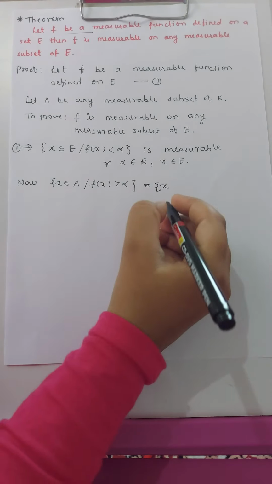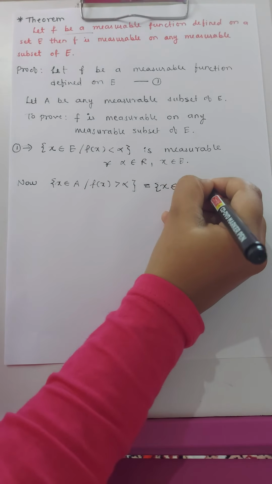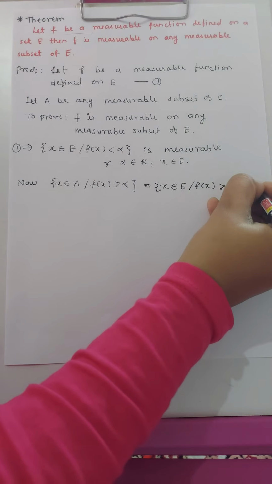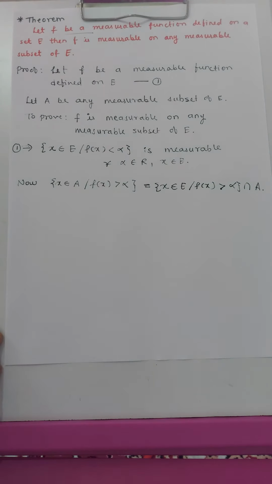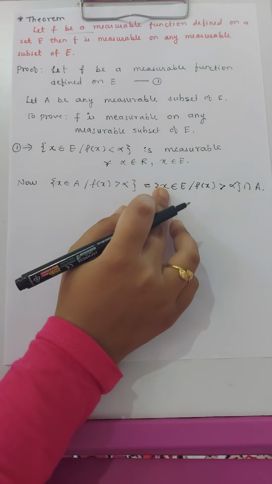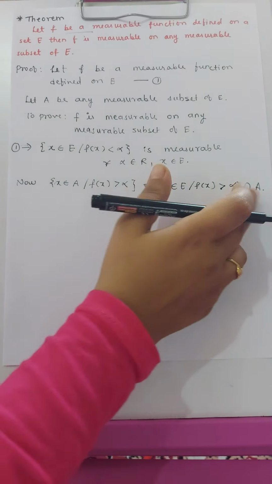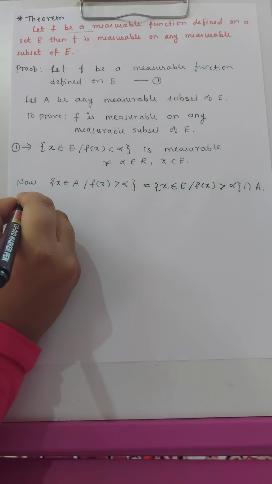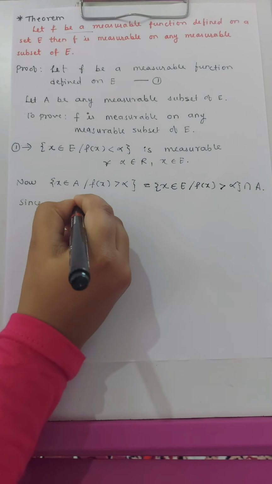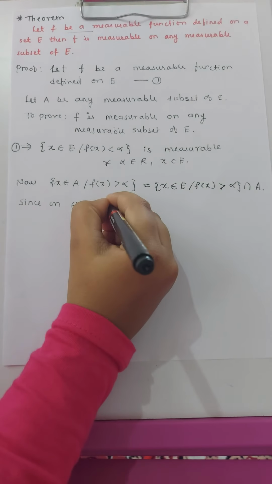So the set of X such that X belongs to E and f of X is greater than alpha, intersected with A. Now both the sets are measurable, since on the RHS both sets are measurable.